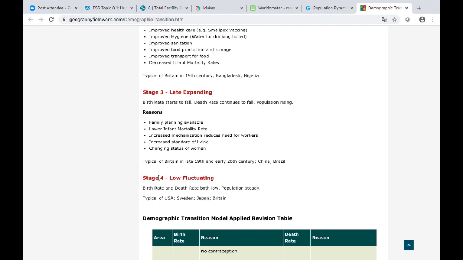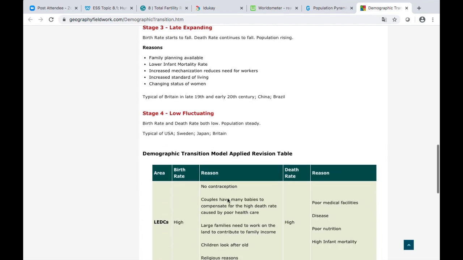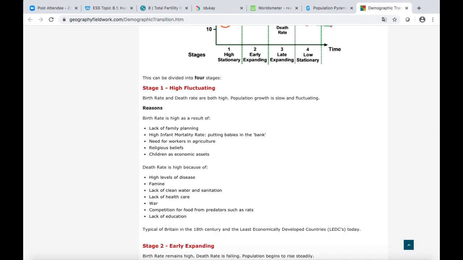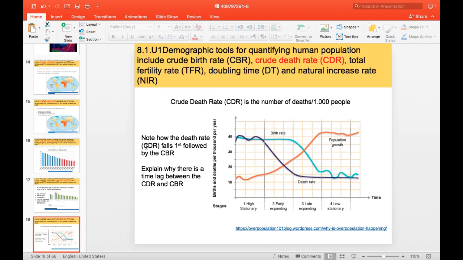And the last one, stage 4, low fluctuating: birth rate and death rate both low. Population steady, and this is a steady state, it's not going to change. Do you remember the word steady? So it's being maintained. Typically USA, Sweden, Japan, and Britain. Now let's check the following slide.